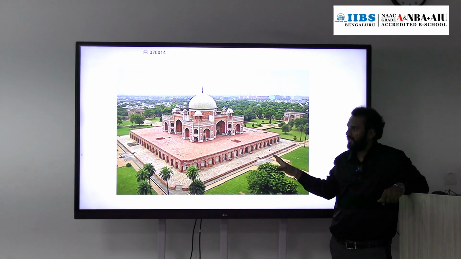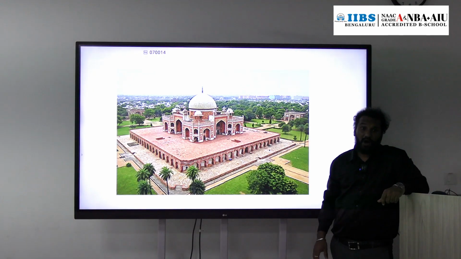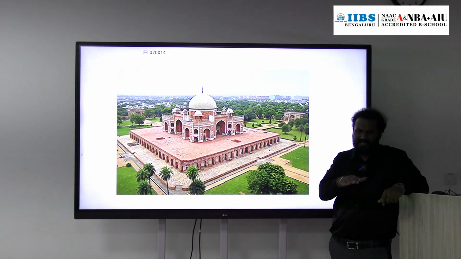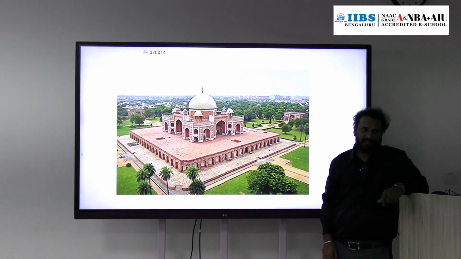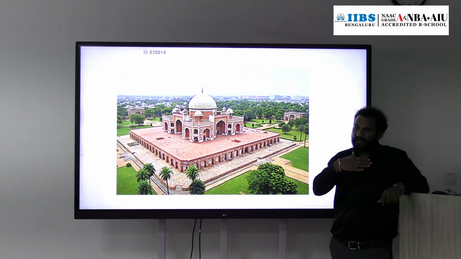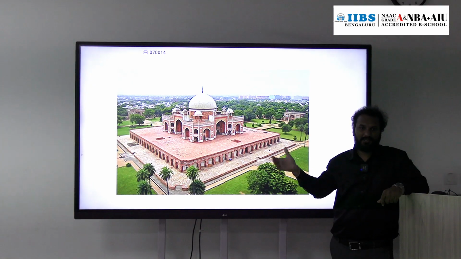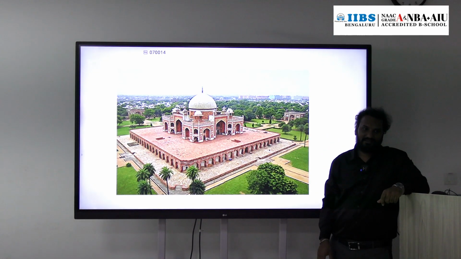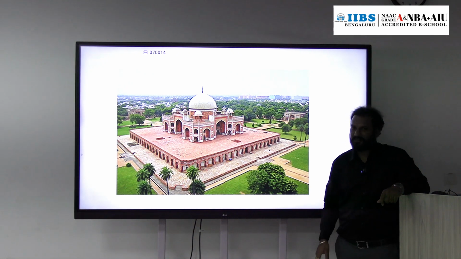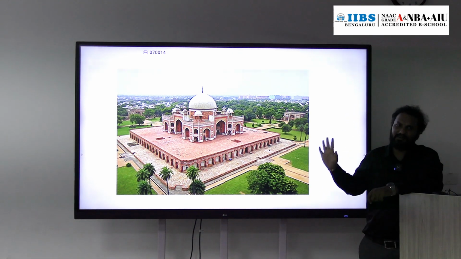I think here is the body of Dara Shikoh, Aurangzeb's brother. So what Aurangzeb did, he defeated and killed his brothers. Regarding Dara Shikoh, he buried the body in one place, the head in a different place. So I think the body or head is buried here.